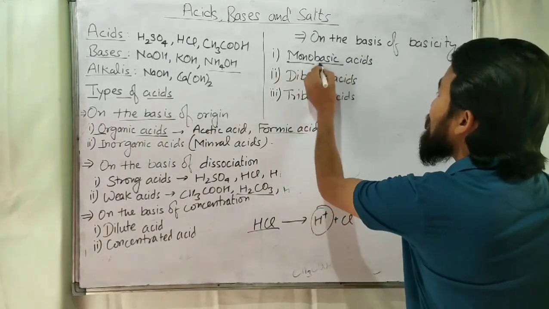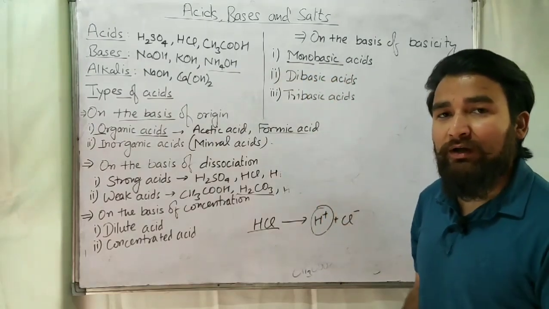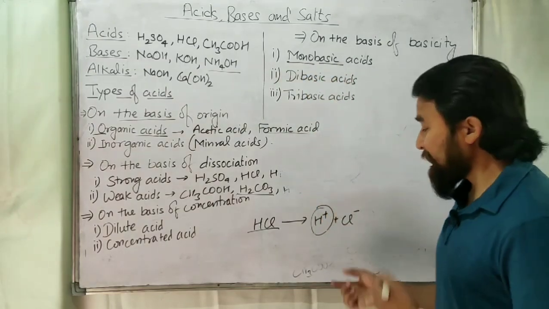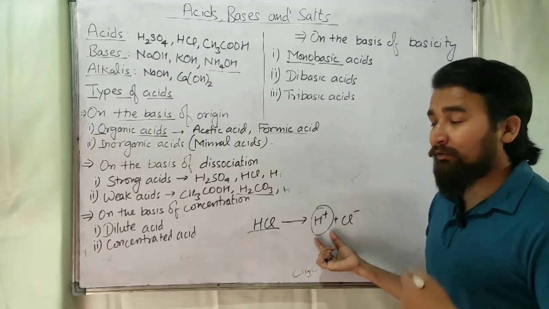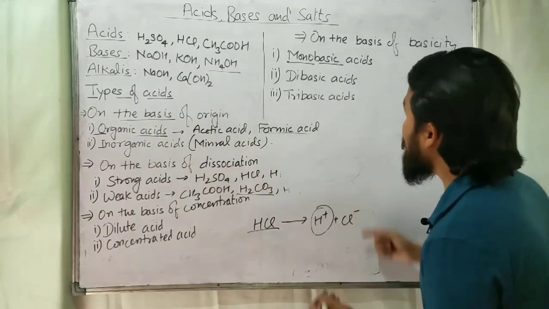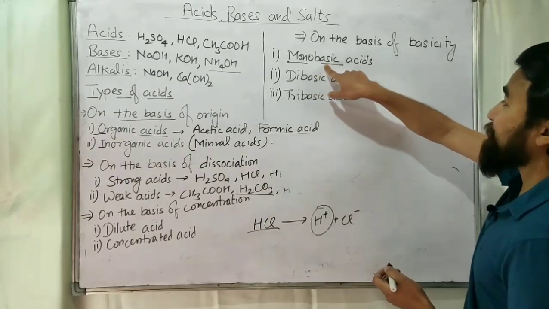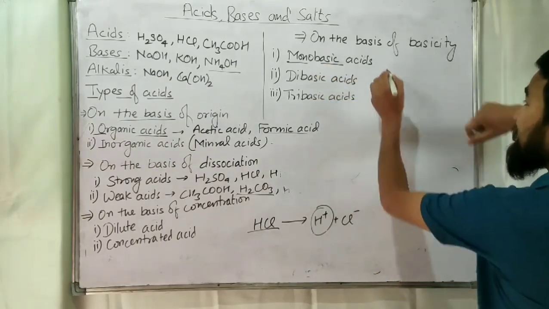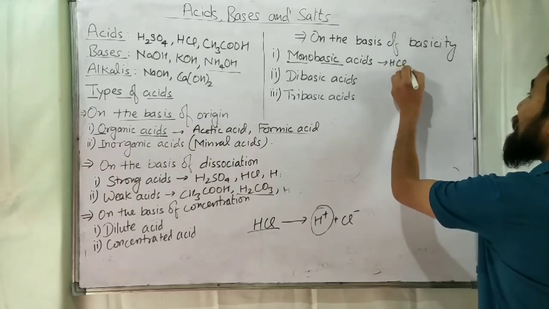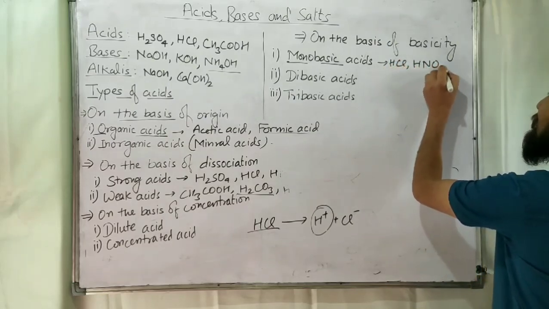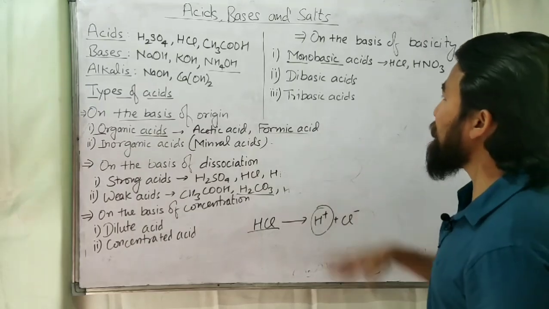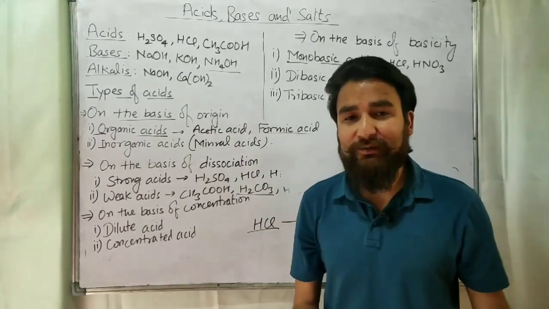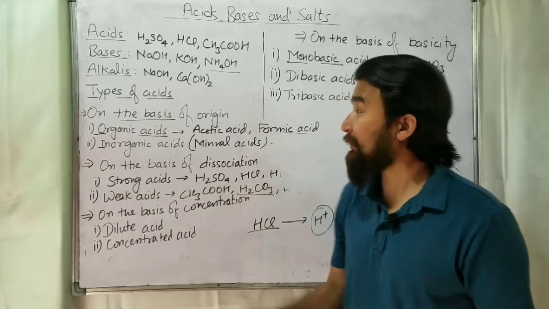So the acids which give one H plus ion on dissociation per molecule are known as monobasic acids. For example, HCl is monobasic, or HNO3. HNO3 is a monobasic acid. I hope you have understood. If you know more examples of monobasic acids, please write in the comment box.